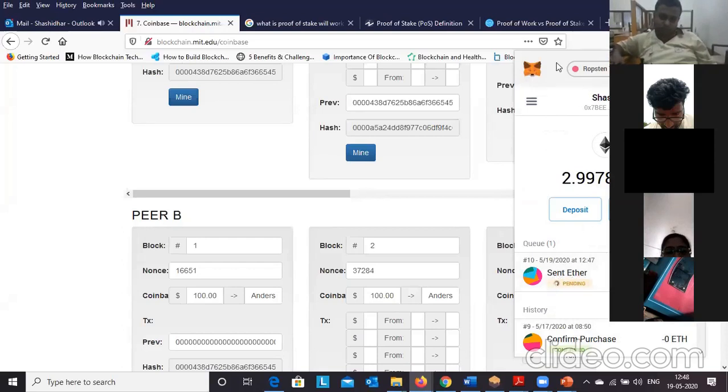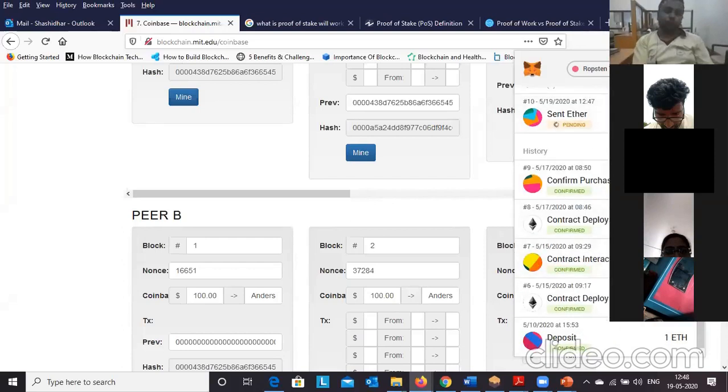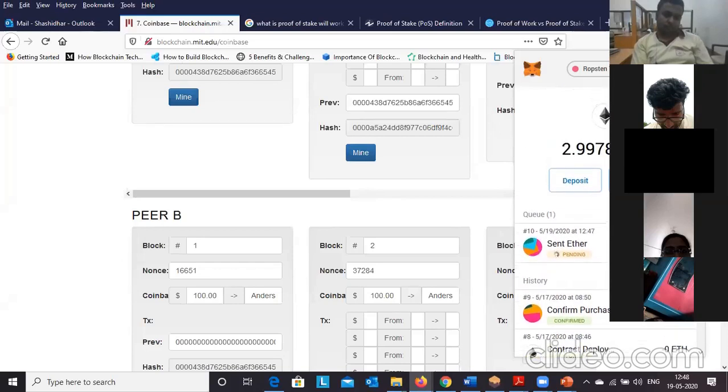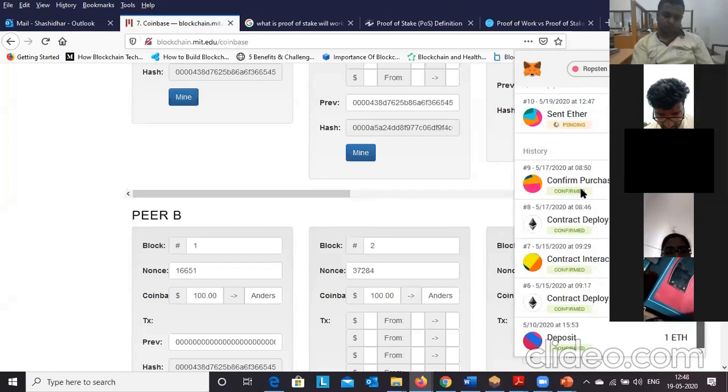I'm using the Ropsten test network just for demonstration purposes. You can see that previously I have deployed some contracts, and all the details are stored here and will be stored in the blockchain network. The transaction is still pending.